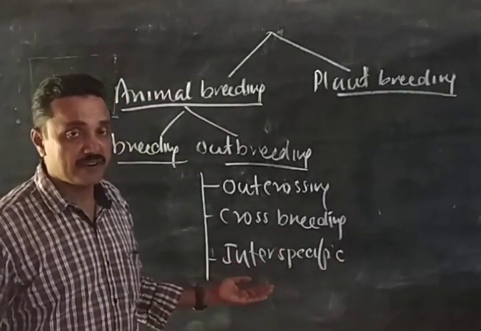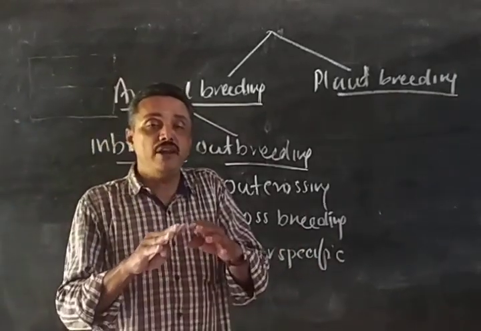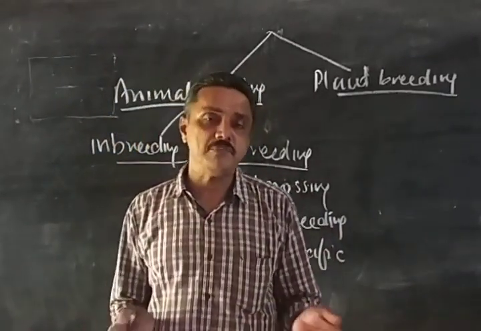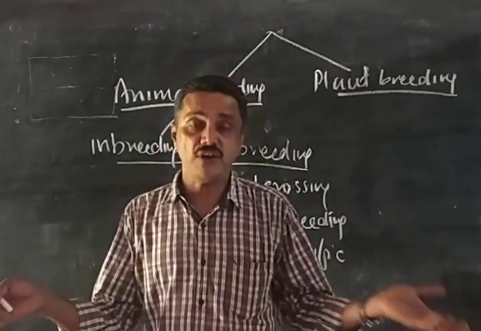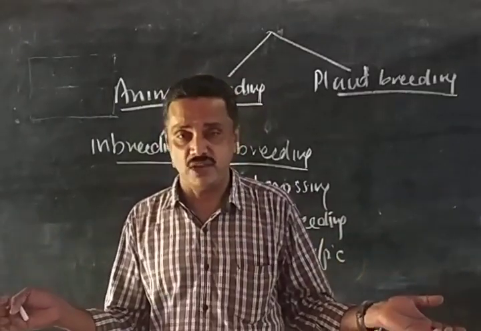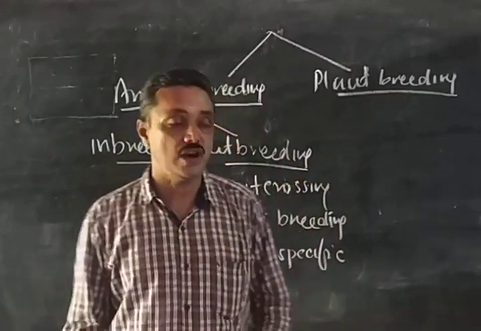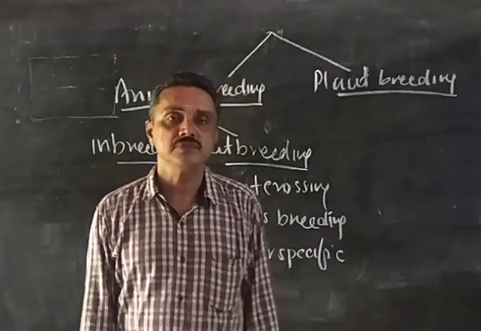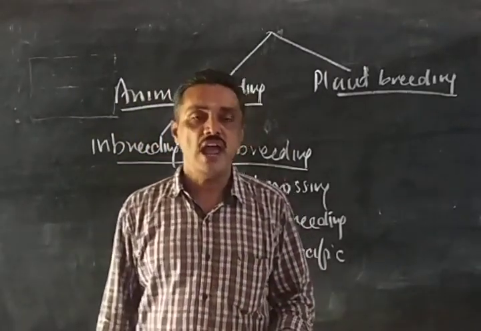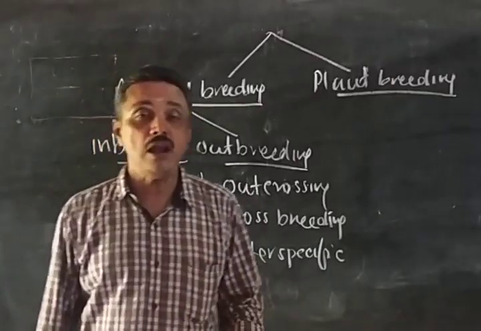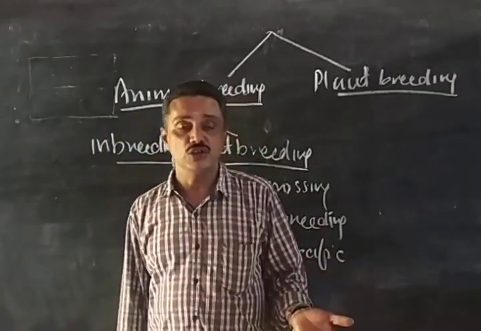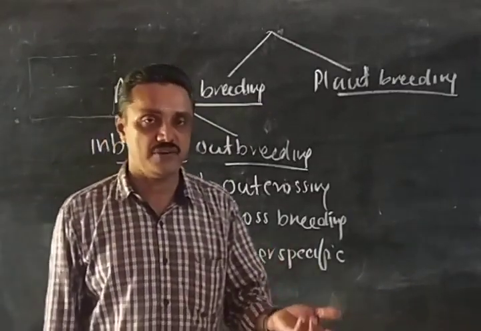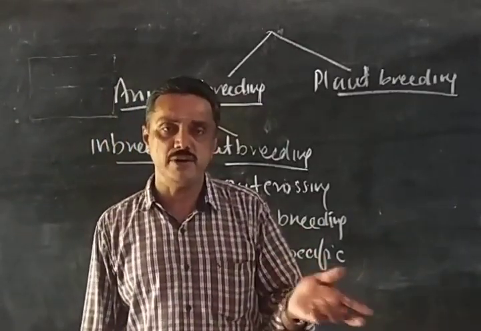Then comes interspecific hybridization, which is crossing between two different species. That is not possible in nature, but we are crossing two different species, different types of unrelated organisms. That is called interspecific hybridization. The example is the mule, which is sterile and cannot reproduce. A mule is obtained by crossing a male donkey and a female horse. So we get a species called mule, an example of interspecific hybridization. Like that, crossing can occur between two species also.